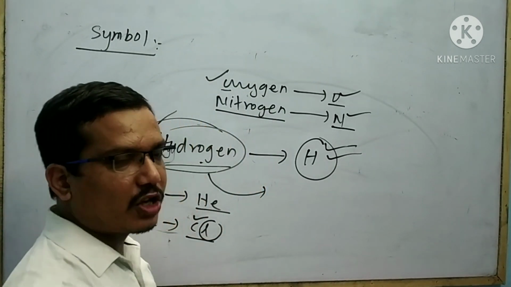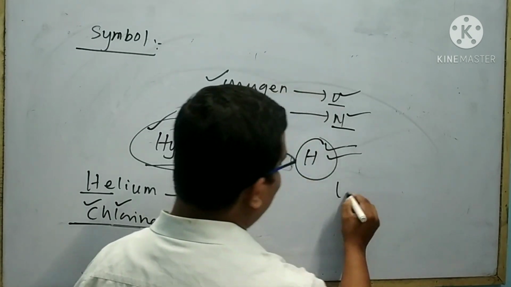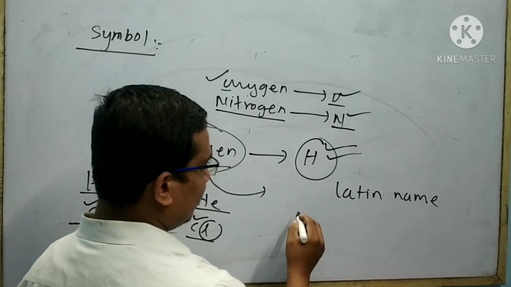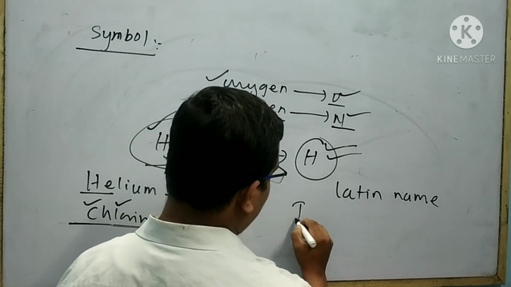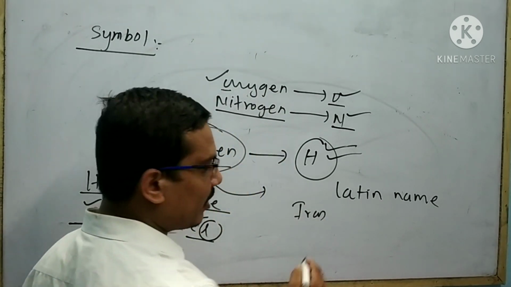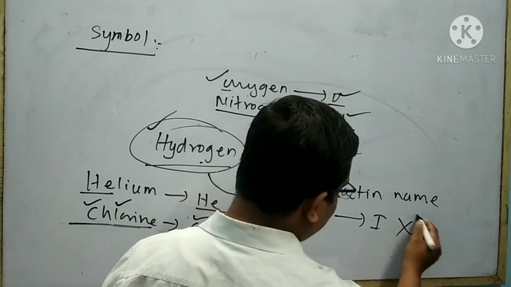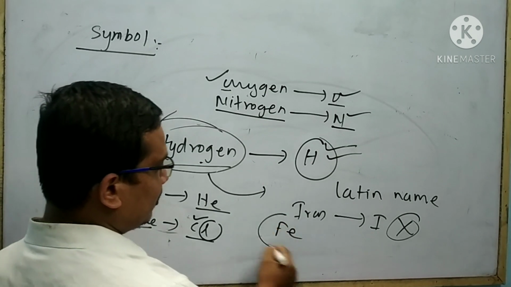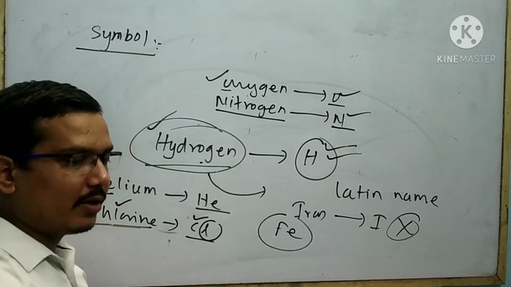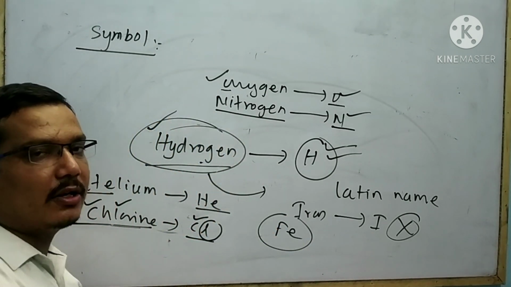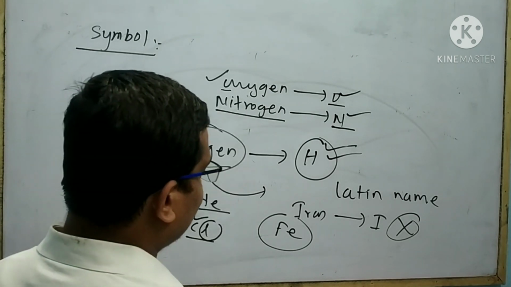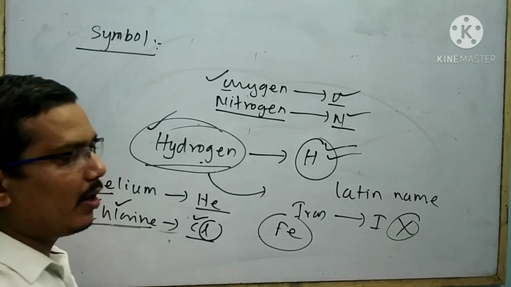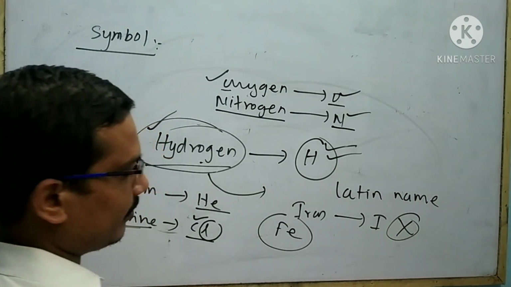The symbol of some elements may be derived from the Latin name. For example, the symbol of iron. The symbol of iron is not I. The symbol of iron is Fe, because this symbol is derived from the Latin name of iron, that is ferrum. Similarly, you can take another example whose symbol is derived from the Latin name.